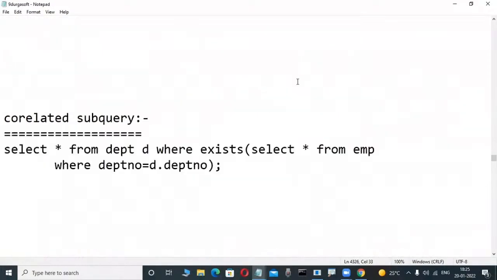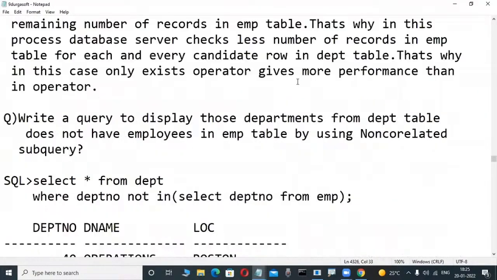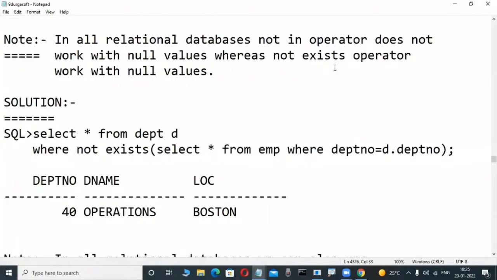Where is that one? Some queries are there. These are all things we are familiar with. Okay, don't worry.